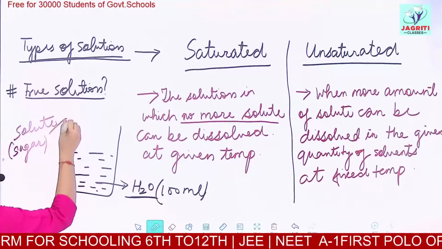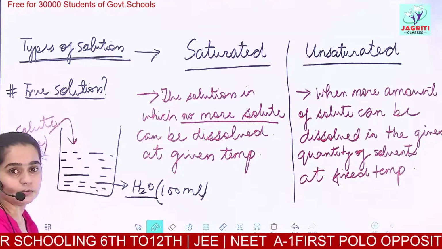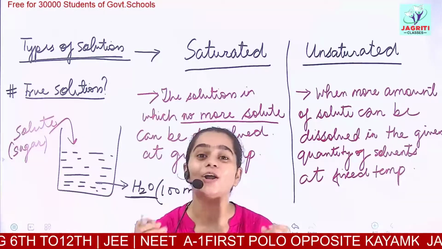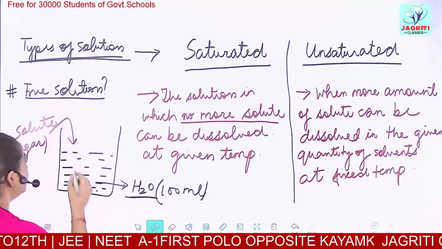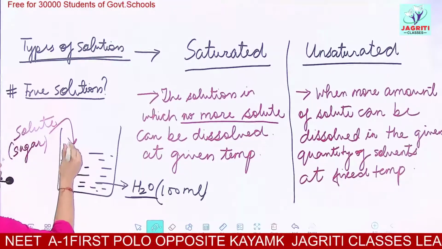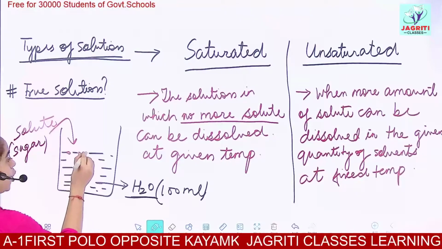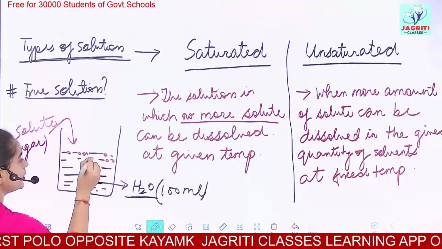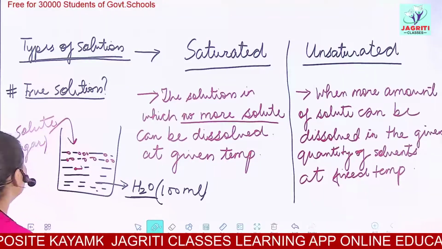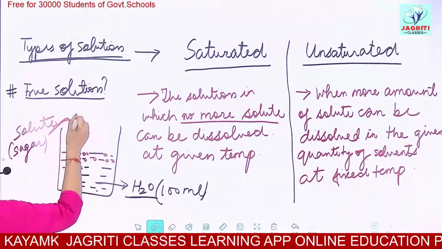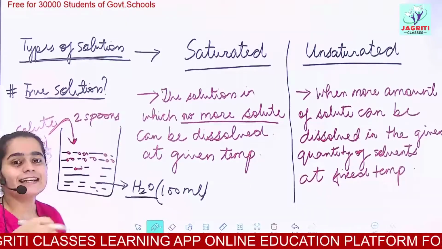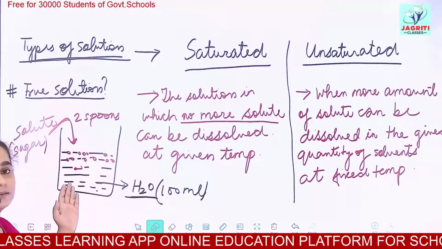When I mix sugar in it, it dissolves. It would disappear. And where does this sugar go? These sugar molecules occupy the spaces which are present between the water molecules. If I add 2 spoons of sugar, it would readily dissolve in the water.